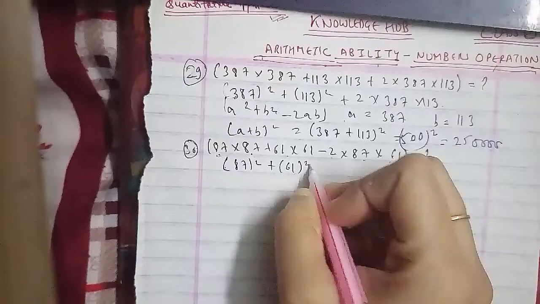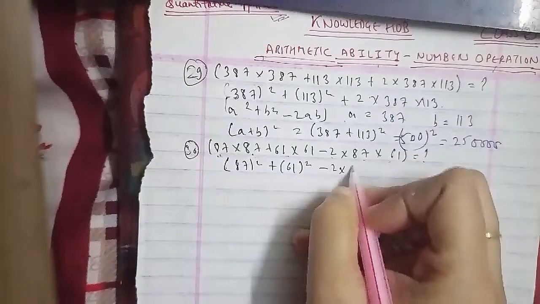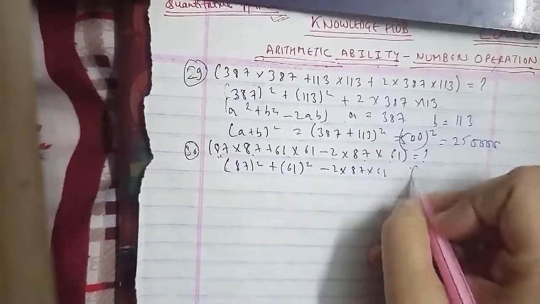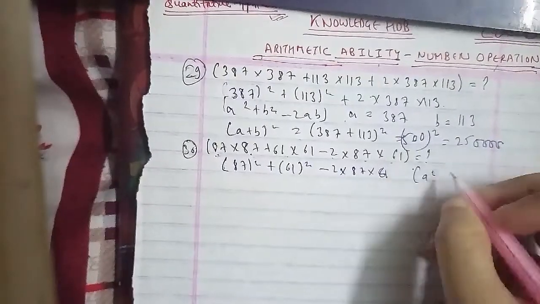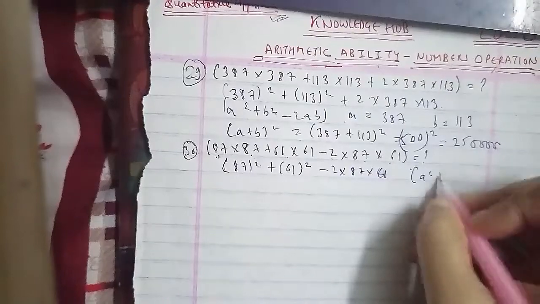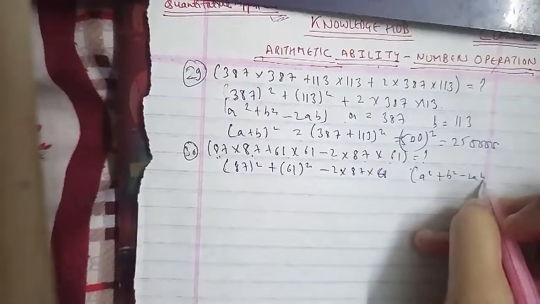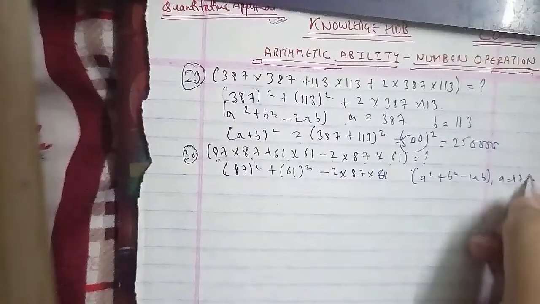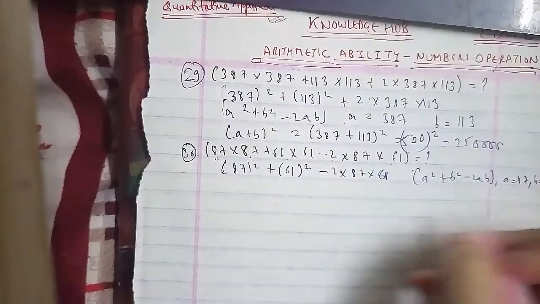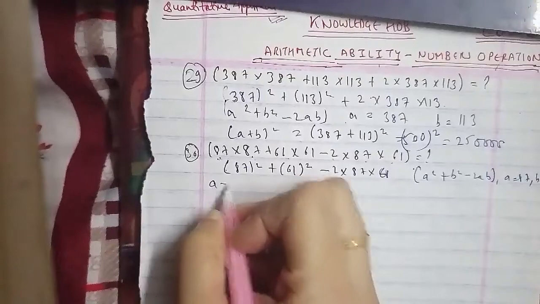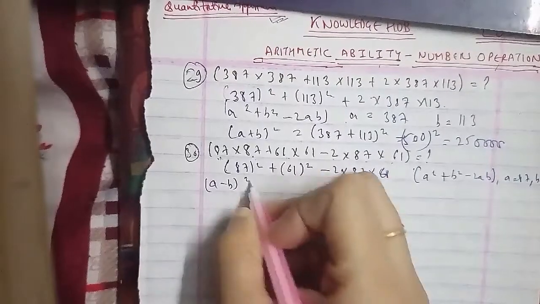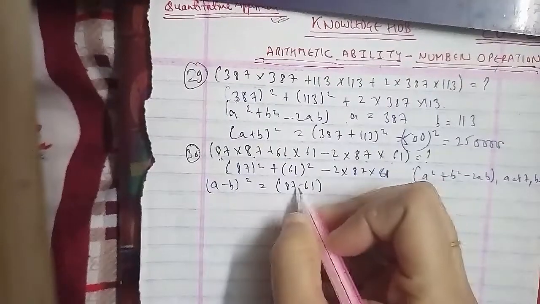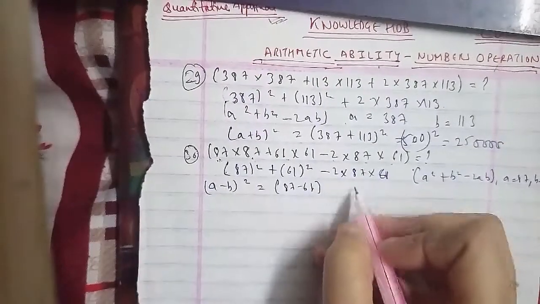The formula is a square plus b square minus 2ab, where a equals 87 and b equals 61, so a minus b square equals 87 minus 61 square. 7 minus 1 is 6, and 8 minus 6 is 2. So that is 26 square, and we can separate 26 as well.